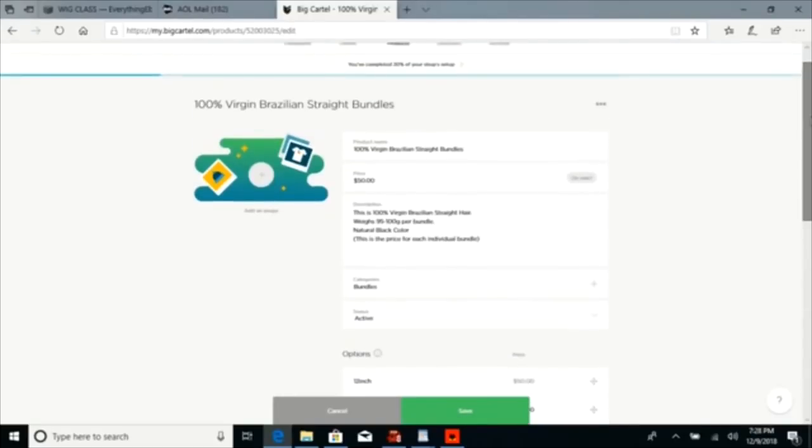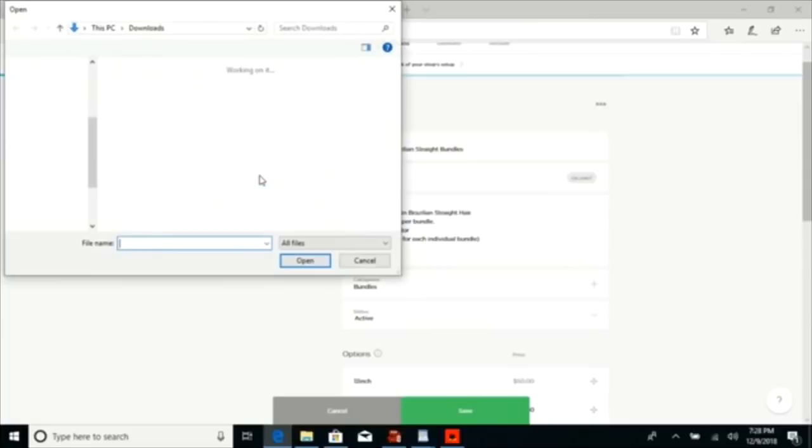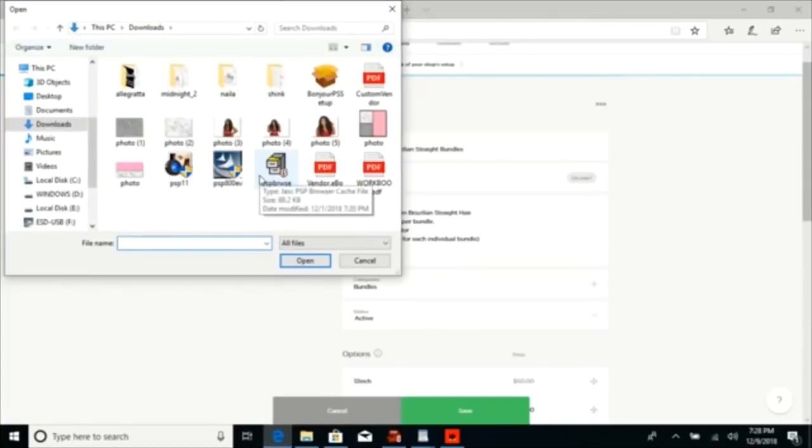The last thing to add is an image. I don't have any images of hair saved on my computer. Like I was telling y'all in part 1, you need to have your graphics ready. All of the pictures you're going to use on your website, have them already saved to your computer.